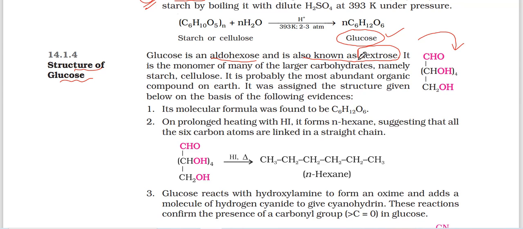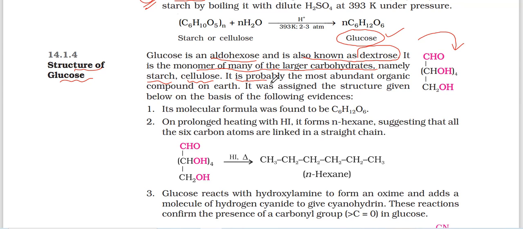Glucose is dextrose. It is the monomer of many larger carbohydrates, namely starch and cellulose. These both are polymers. Starch is a combination of glucose only, and cellulose is also found in plants. Plant cells have cellulose.